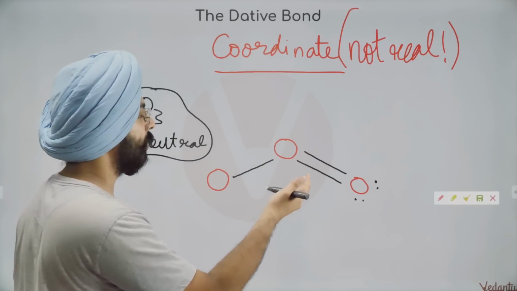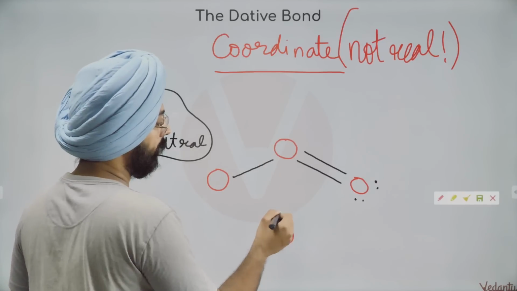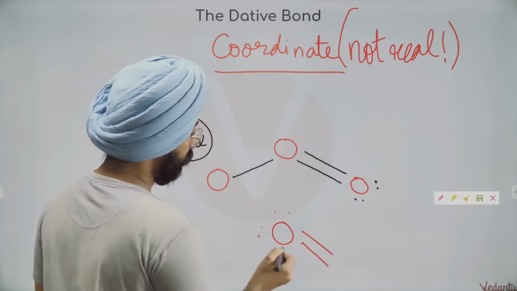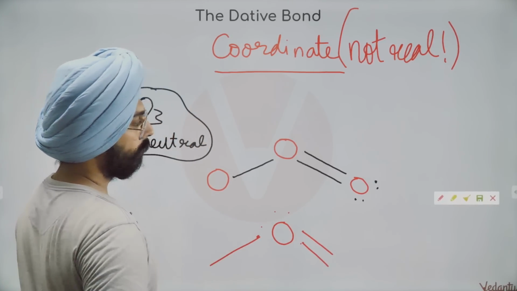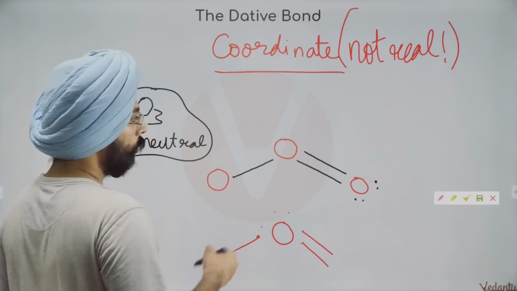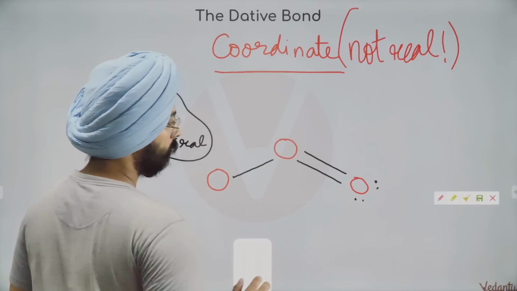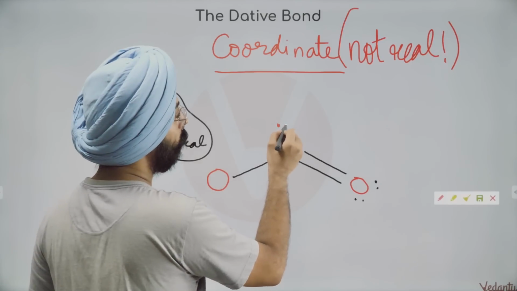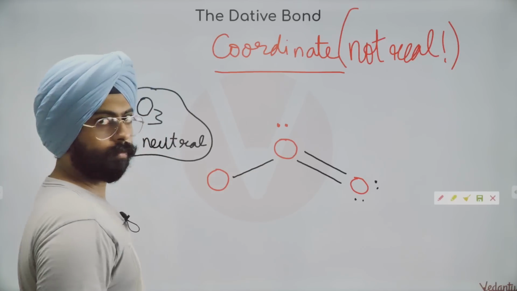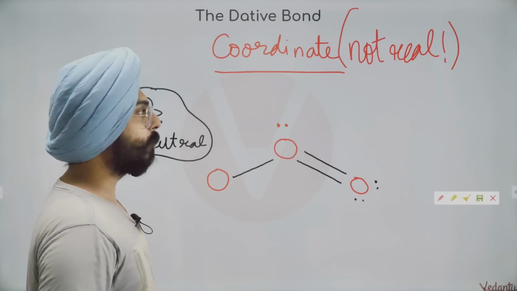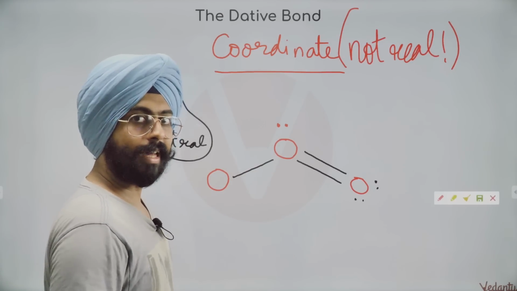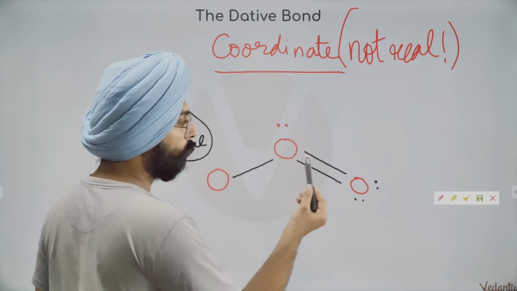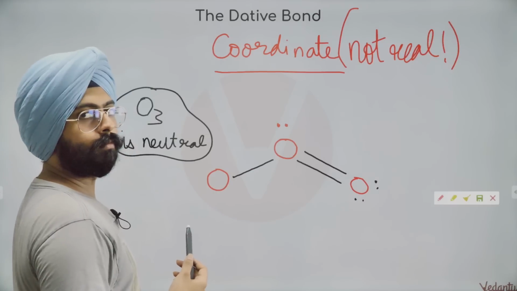If you do a little bit of logical analysis, this oxygen already had 1, 2, 3, 4, 5, 6 valence electrons. You've made 3 bonds with it. So how many will it be left with? What will it be remaining with? It will be remaining with one lone pair. Do you realize? Isn't it? That's what it will be left with. Can you figure that out? It will have one lone pair, 3 bond pairs, 1 lone pair.